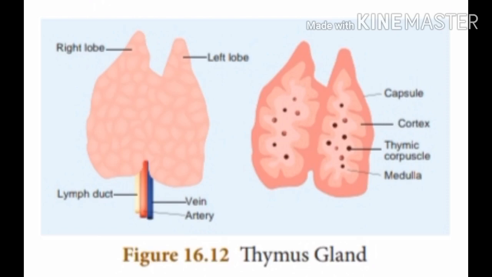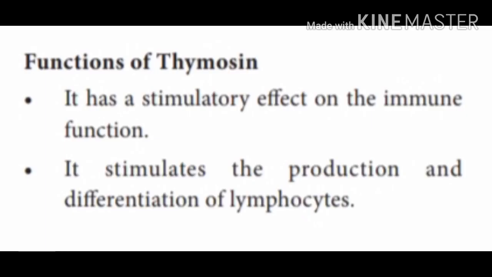In the picture you can find the lung duct with veins and arteries, and in between them you find the thymus. The main function of thymosin is to stimulate the immune function, to help us overcome infections.